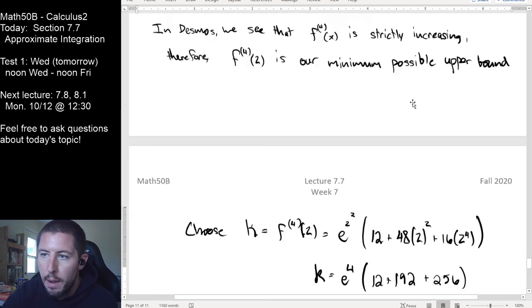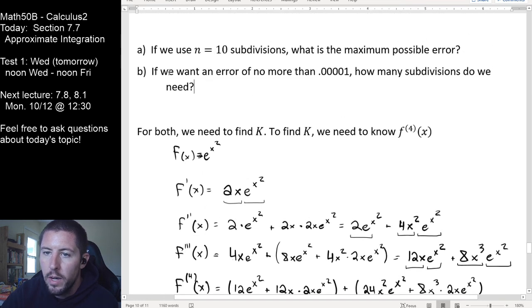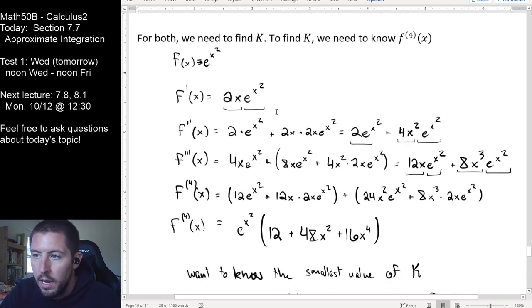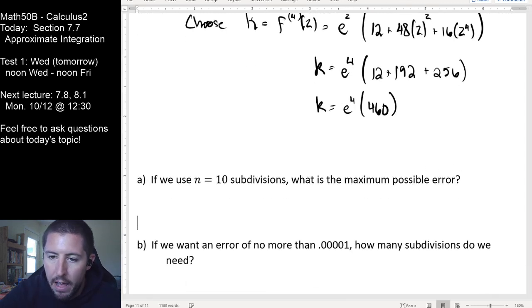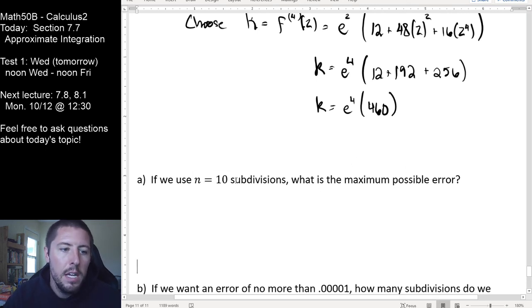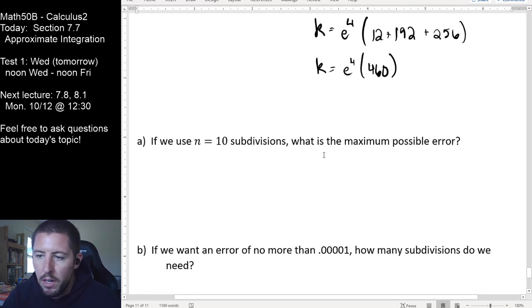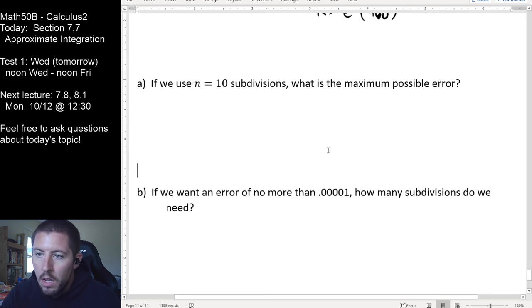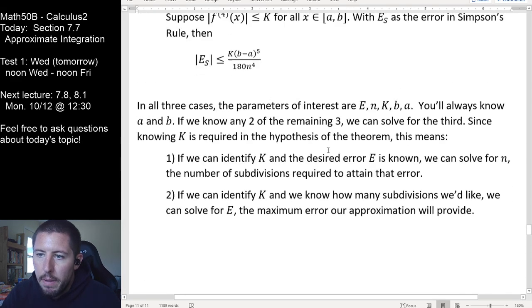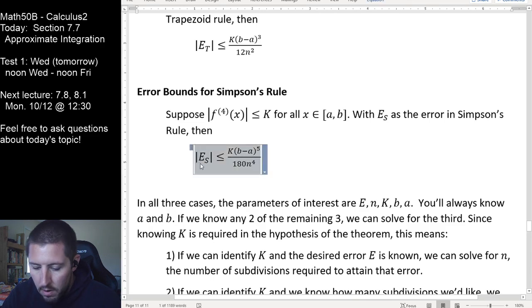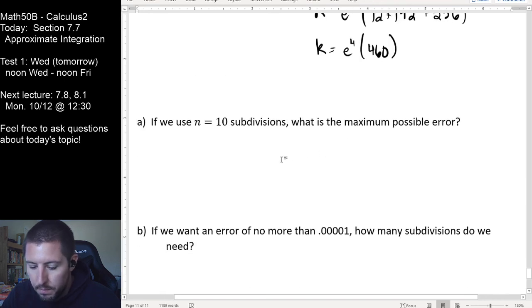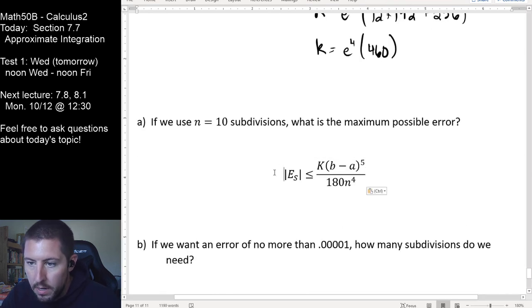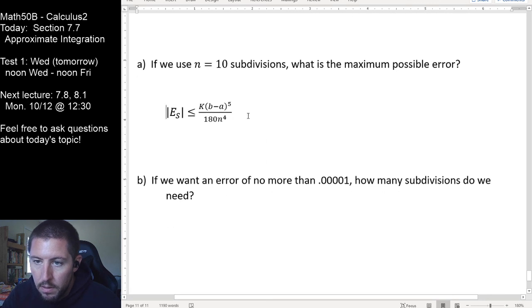So now we can come back and actually answer each of these two questions. So let me copy and paste these down below, and we'll actually answer the question. Notice that the big work here was finding k. Finding a reasonable k value meant we had to take derivatives, consider a graph, compute an upper bound for the derivative of the function over the interval of interest here. So the other thing I want to do is copy and paste my Simpson's rule boundary for our error down below as well. Okay. So we've got the parts that we need to deal with this now.